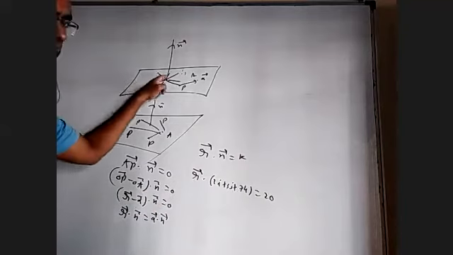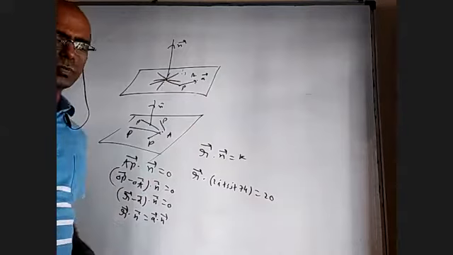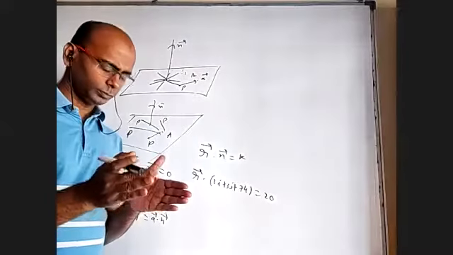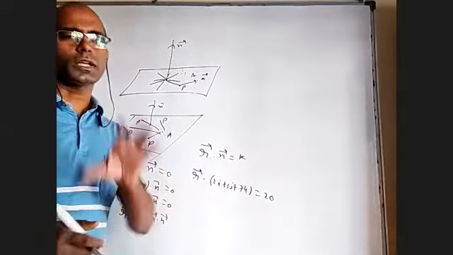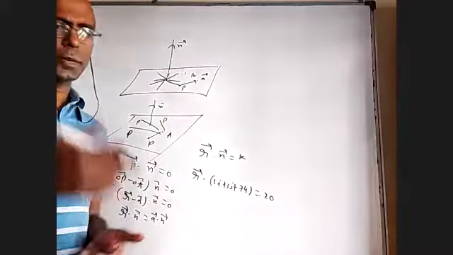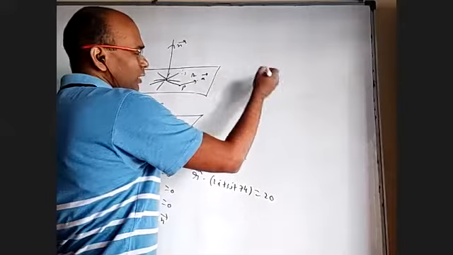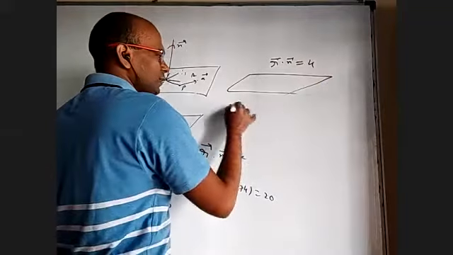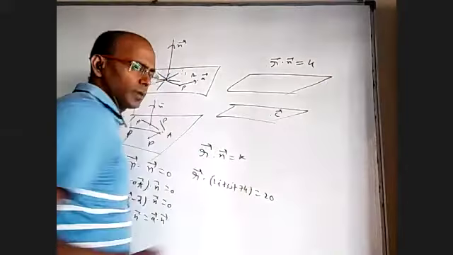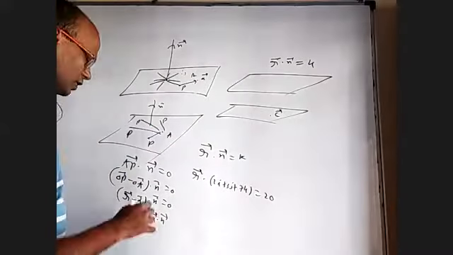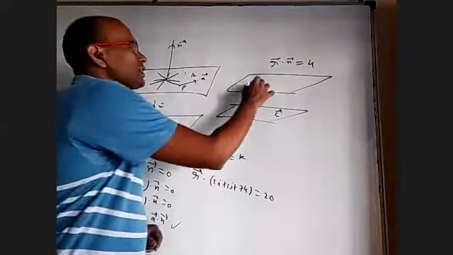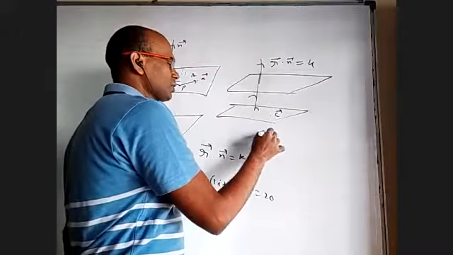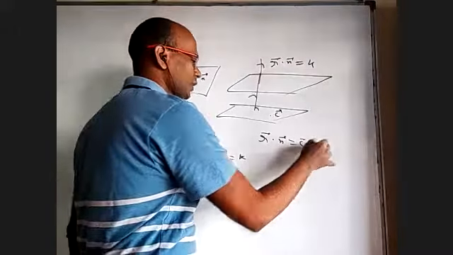So we should know mainly one normal and one point on the plane. That is the most important thing. Now with this we can derive other cases. For example, if two planes are parallel, the normal of the first plane will be the normal of the second plane, because both are parallel, meaning they are perpendicular to the same normal. This is a plane whose equation is R bar dot n bar equal to k. There is another plane parallel to that but passing through point C bar. What is the equation of that plane according to this formula? If n bar is a normal of this, it is also the normal of this plane, because they are parallel. And you know one point is C bar, so simply R bar dot n bar equal to C bar dot n bar.